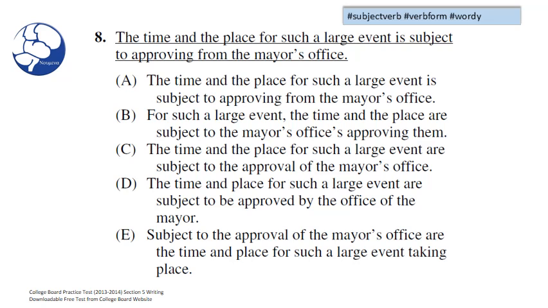The time and place for such a large event is subject to approving from the mayor's office. I see errors in A. I'm going to erase A. I see an error in D. I'm going to erase D. Error in E. E is gone. Error in B. B is gone. Our answer should be C. Could you follow the errors that we identified? Well, let's take a look at the question again.